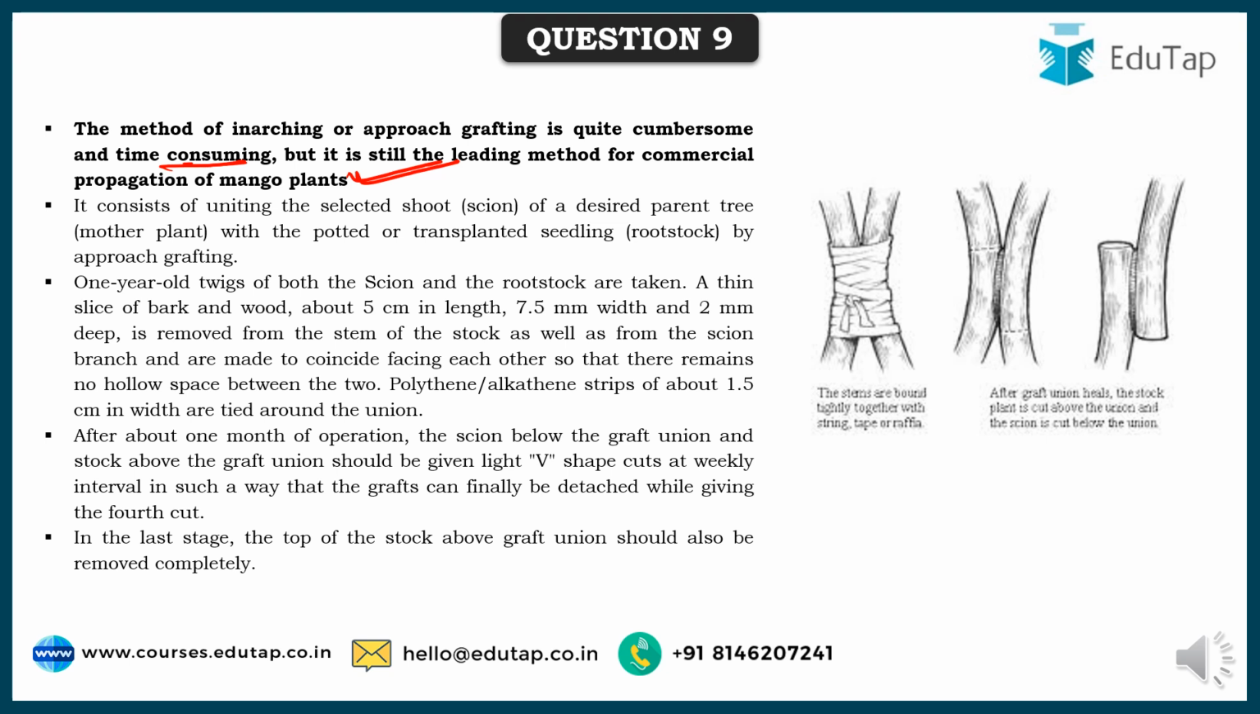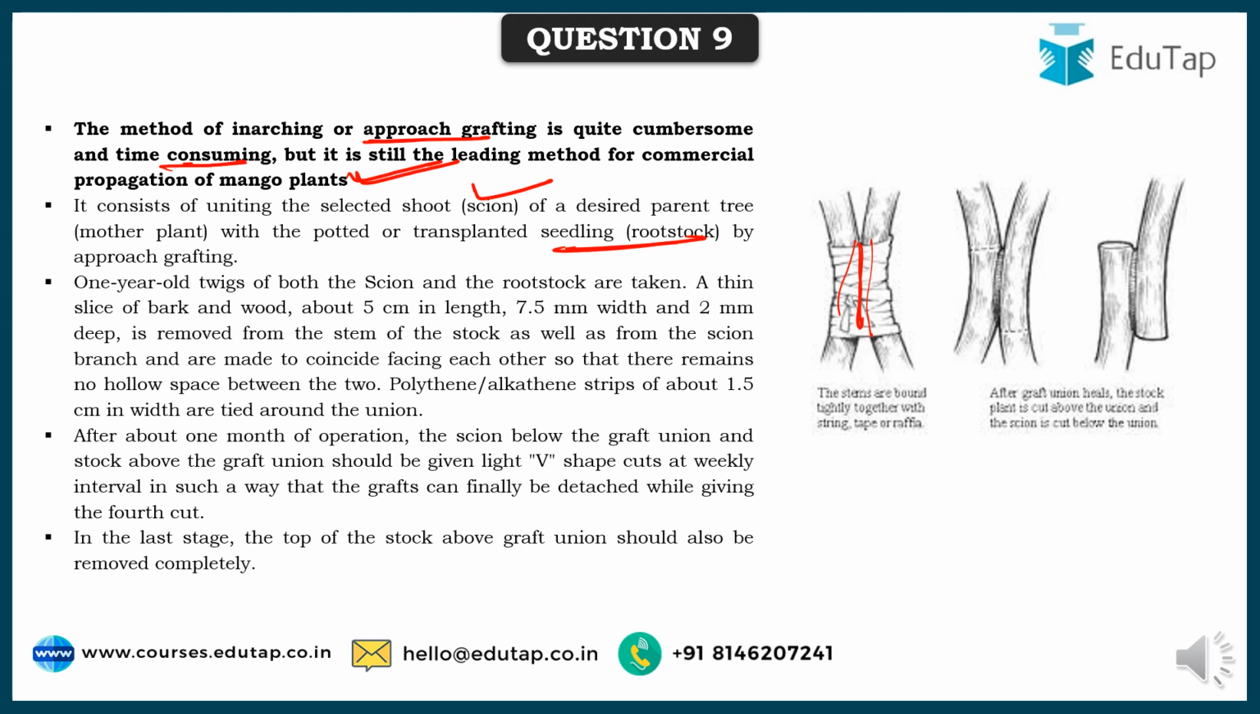And this is nothing but a type of approach grafting, wherein you have one selected shoot, called the scion, of a desired parent tree, that is a mother plant, joined with the potted or transplanted seedling, that is the rootstock, by approach grafting. As you can see, a part of it is cut from both sides, and then they are fused, and they are given some time.